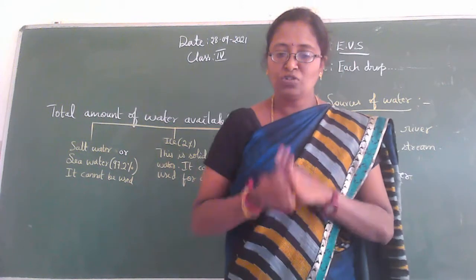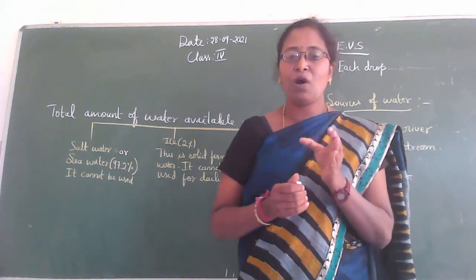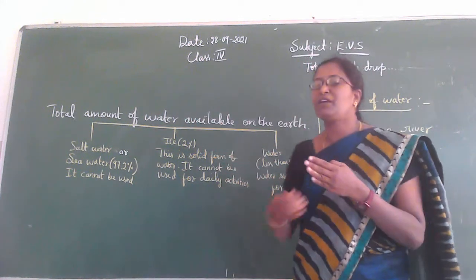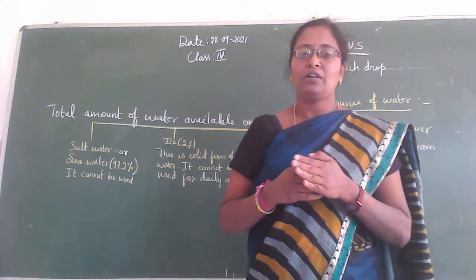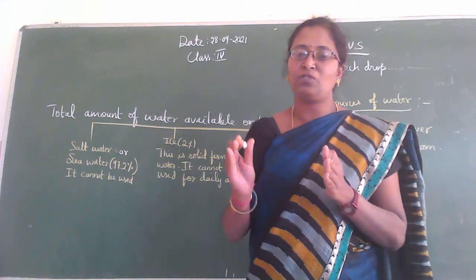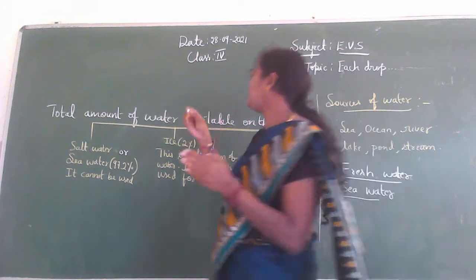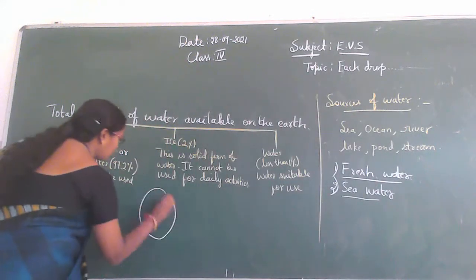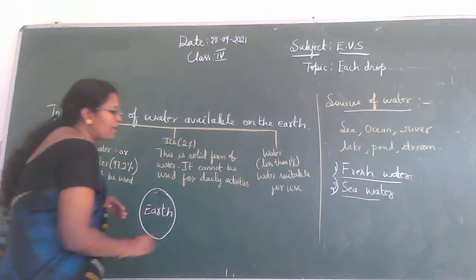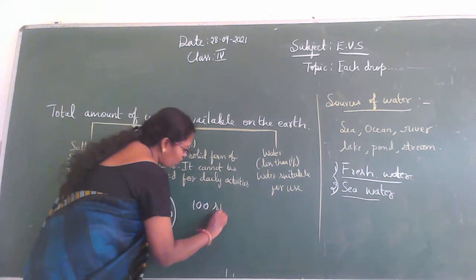Okay children, so imagine, I can explain in the simplest way by giving one more example children. So imagine there are about 100 spoons of water that is available on the earth. So how much water? 100 spoons of water.